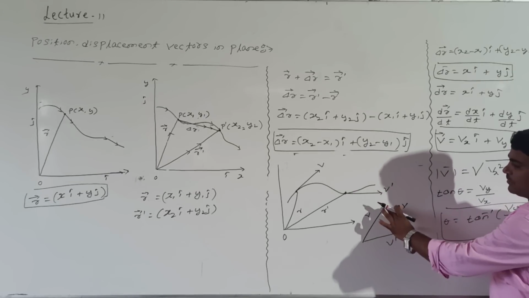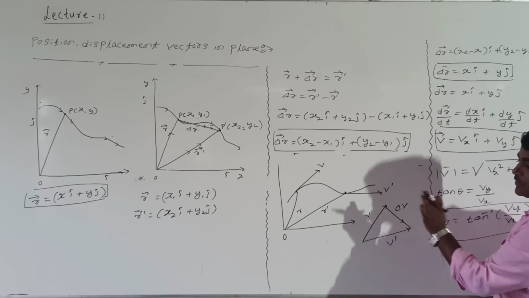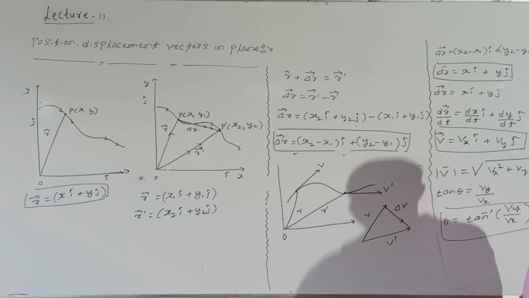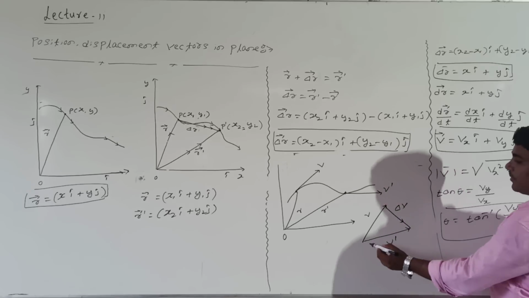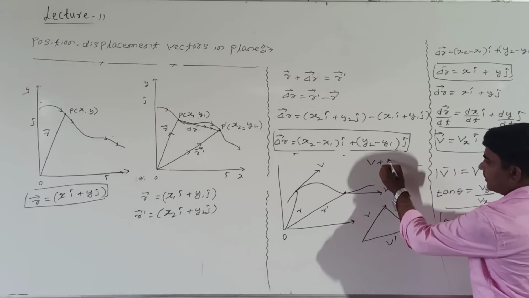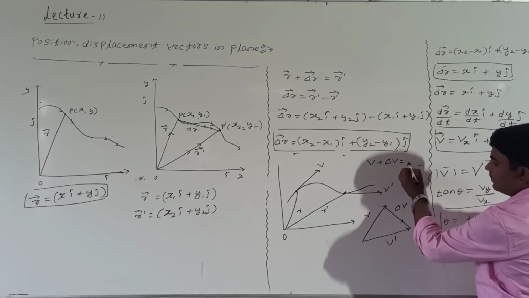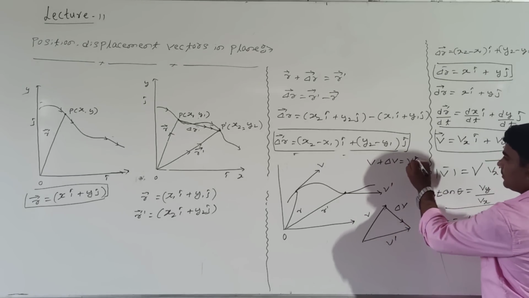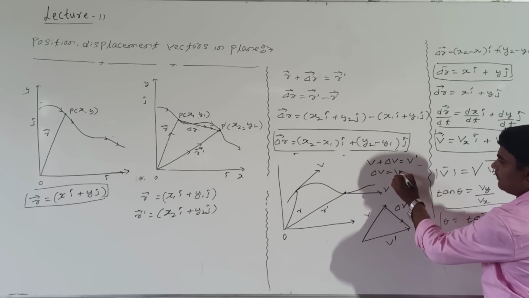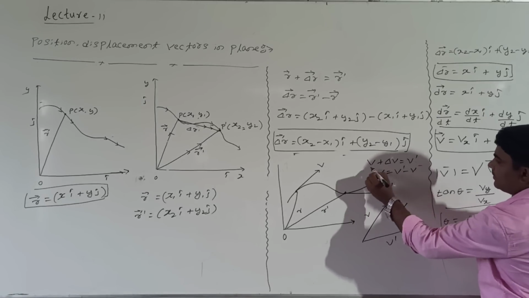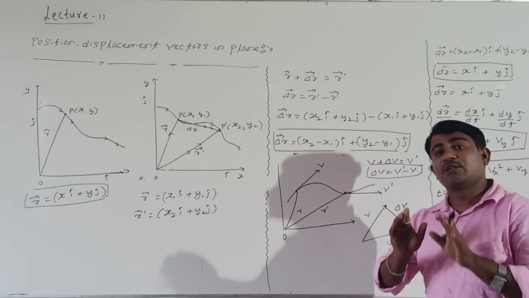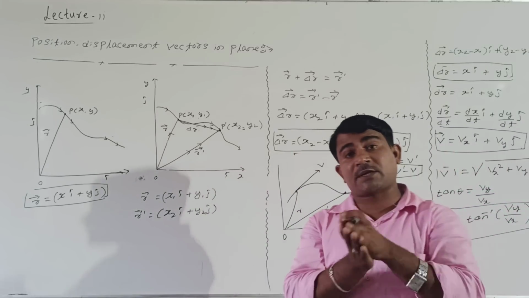What is del v? Change in velocity. Final velocity minus initial velocity, we are calling change in velocity. Look at me students here. How to represent according to the triangle of addition of vectors? These vectors are in the same order. V plus del v equal to how much? V dash. Or how to write? Del v equal to v dash minus v. Right? This is the change in velocity in the given plane, vectorially.